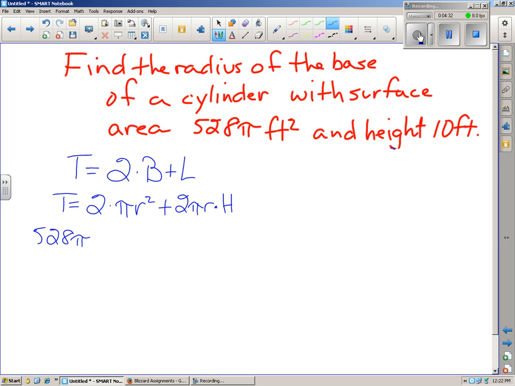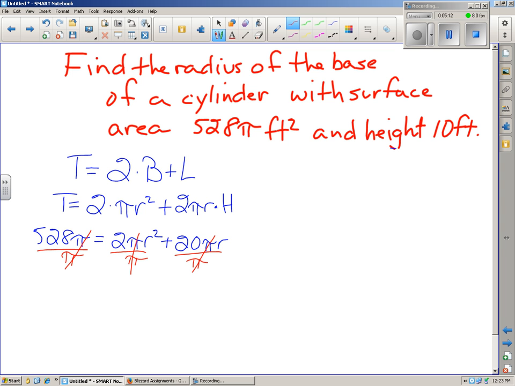Now you might think at first, why did they put that pi in there? But that's actually going to work out very nicely for us. So that equals 2 pi r squared plus 2 pi r h, but we know that h is 10, so that works out to be 20 pi r. At this point, we see why it's so important that that pi was there to begin with. It actually makes the problem easier for us because we can divide everything through by pi. And all of those are just going to cancel out.